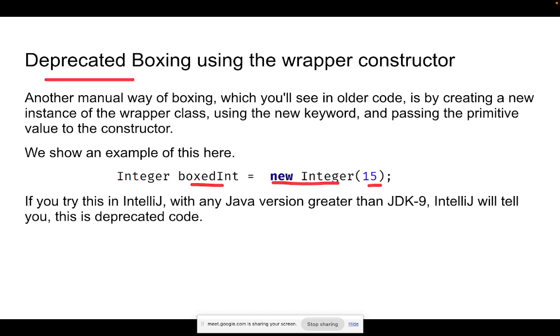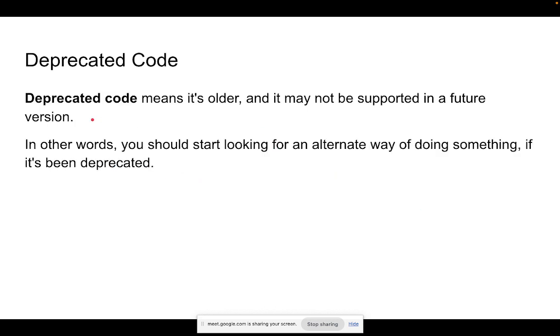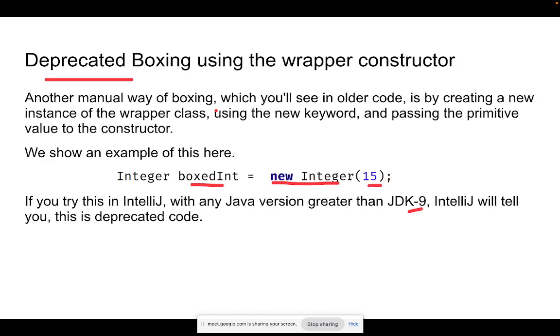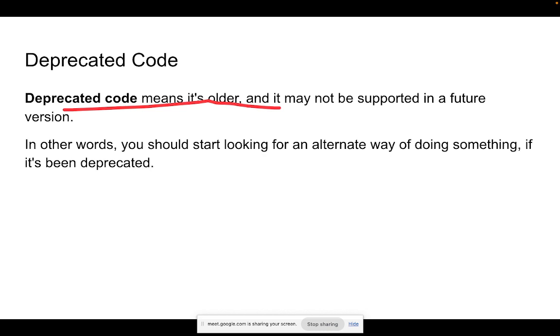That means this used to be there in JDK 8 and earlier, but after JDK 9 this is considered deprecated code. So what do we mean by deprecated code? Deprecated code means it's older. It may not be supported in a future version. If a certain type of functionality is going to be removed and will not be supported in a future version, that part is considered deprecated code.